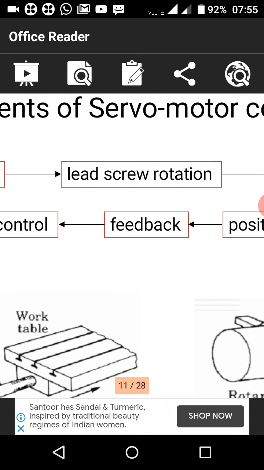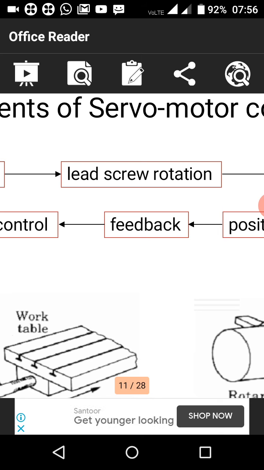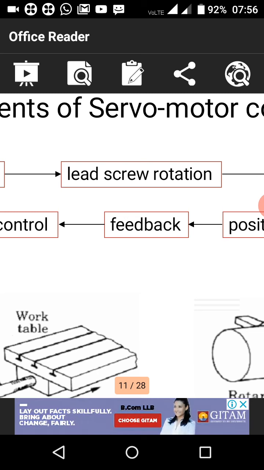A servo motor is a rotary actuator or linear actuator that allows for precision control of angular or linear position, velocity and acceleration.